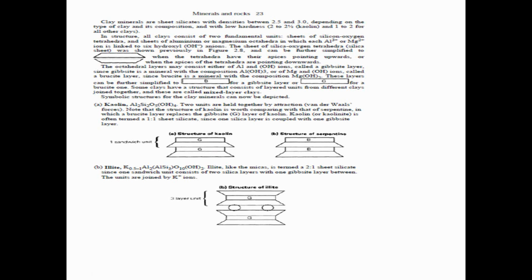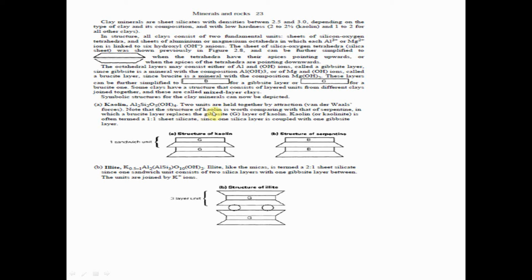Clay minerals are sheet silicates with density between 2.5 and 3, depending on the type of clay. First is the kaolin structure. Two units are held together by an attraction force.